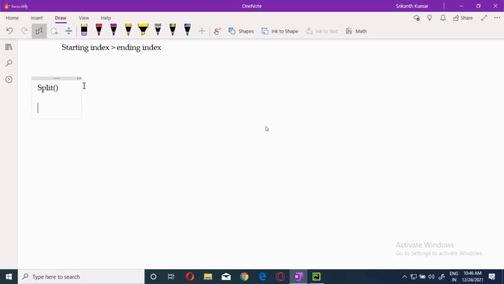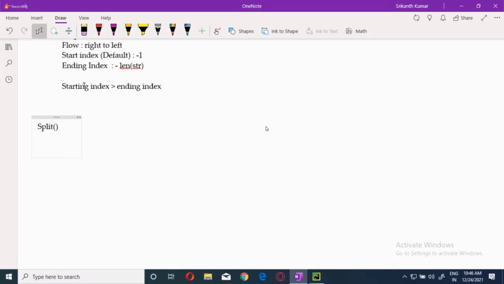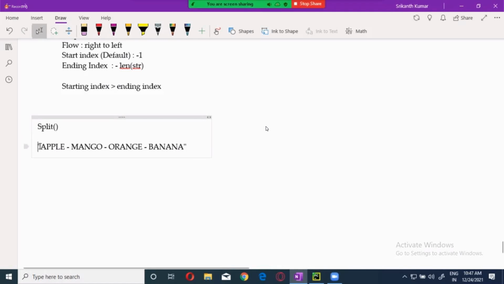Now, for example, I'm taking fruits: apple hyphen mango hyphen orange, like this. I'm using some fruit names. Now, this is a string, guys. Remember this. This string I'm giving a name, A, or let's take it as S only. S is my string name.